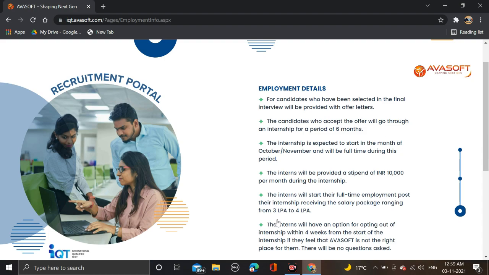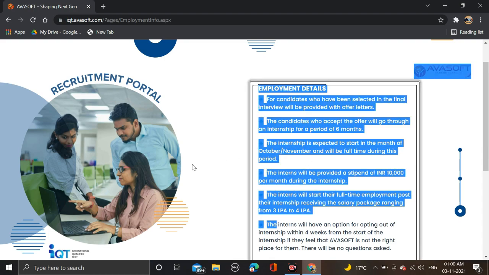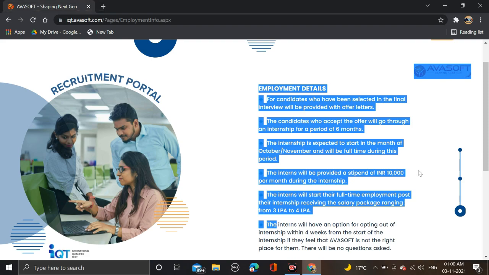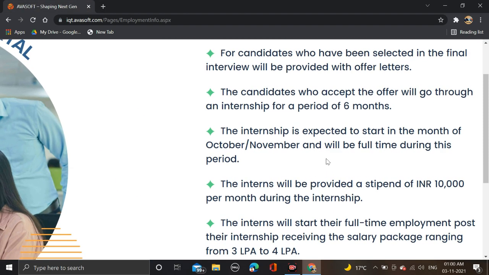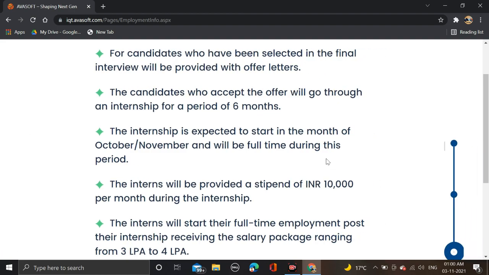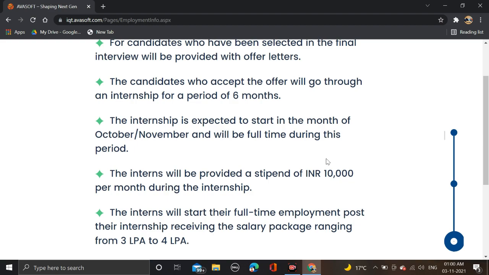So here you can see the employment details. Candidates who have been selected in the final interview will be provided with offer letters. Candidates who accept the offer will go through an internship for a period of 6 months.